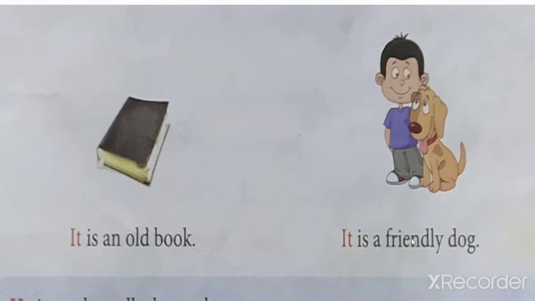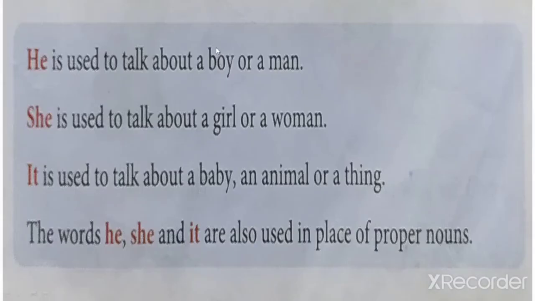It is a friendly dog. Yes, we have learned that it is used for things. Okay, animal, thing, place. It is a friendly dog. So dog is an animal, so it is used. Understood? Yes, it is a friendly dog. Okay. Now we will learn what he is used for.